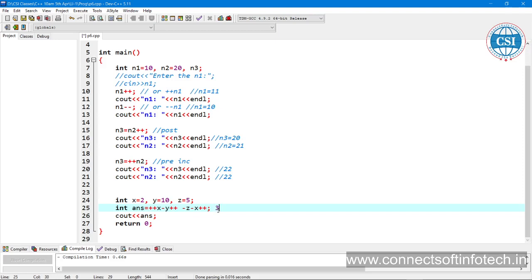Plus plus x means 3, then minus y plus plus is 11, because the values are available. If there is no value available, then it is not going to be incremented. Minus z is 5, then minus x is 2, and it's post incremented. This equation is going to become like this. So the result is minus 15. That's it.